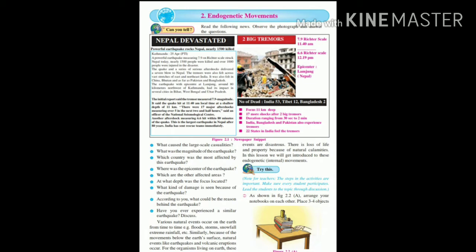inside the earth. Various natural events occur on the earth from time to time, such as floods, storms, and extreme rainfall. Similarly, because of movements below the earth's surface, natural events like earthquakes and volcanic eruptions occur. For the organisms living on earth, these events are disastrous, and there is a loss of life and property because of these calamities. In this lesson, we are going to learn about these internal movements, called endogenetic movements.